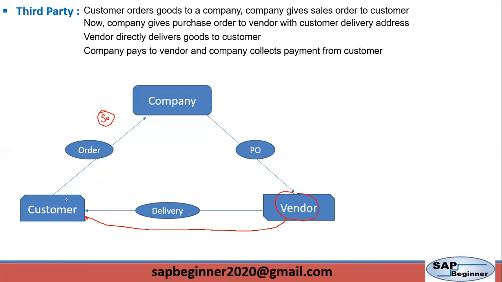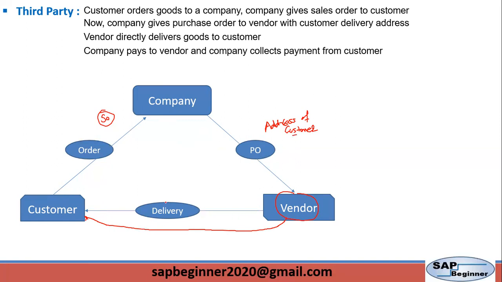For example, here we can see a customer orders goods from the company. So a sales order is created, and the company converts that sales order into a purchase order, and here it gives the address of the customer. Once the operation is completed, the vendor directly sends the goods to the customer address.